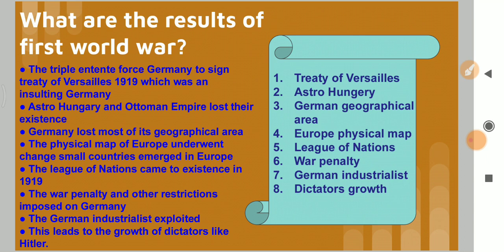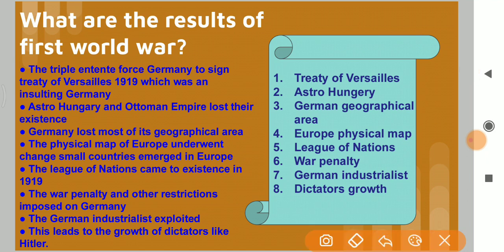So, next go. What are the results of First World War? That is, Triple Entente forced Germany to sign treaty. Versailles, Austro-Hungary, Ottoman Empire lost their existence, and Germany lost its geographical area, physical map. Europe underwent changes. League of Nations came to existence. Penalty and restrictions imposed on Germany, and industrialists of Germany exploited, and it leads to growth of dictators.